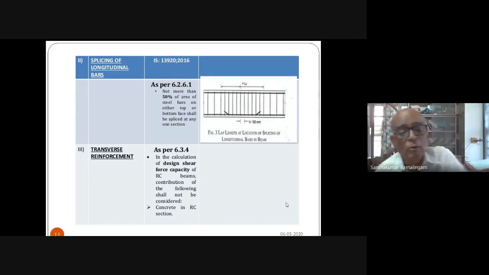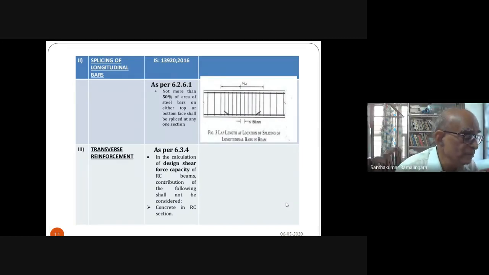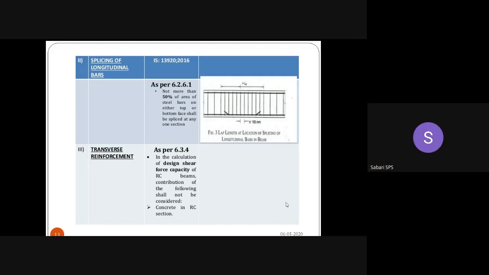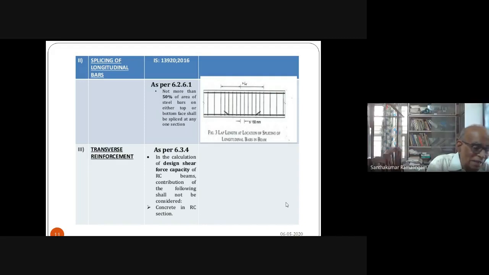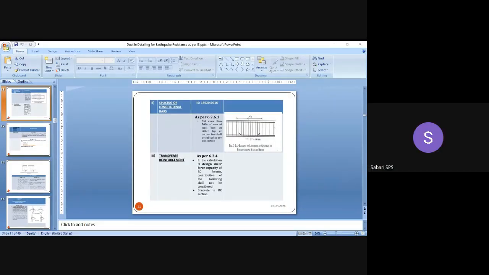What is addressed here is only direct shear and not torsional shear. Torsional shear is to be considered differently because it introduces rigid body motion, and it is not included. In fact, the torsion itself has not been included. Torsion design has not been included in the detailing.